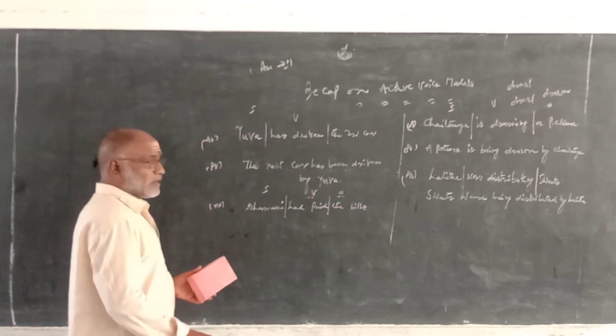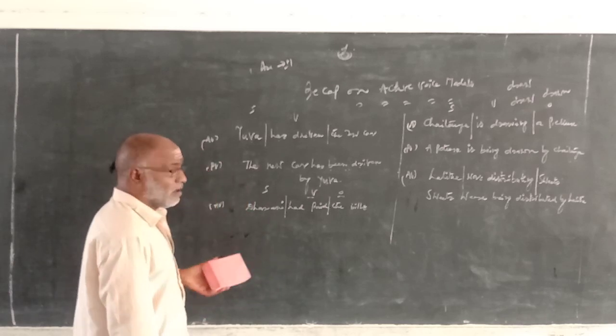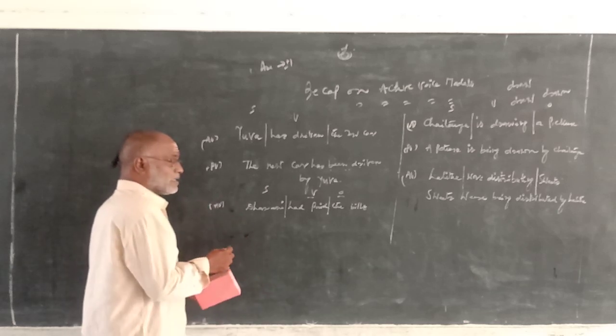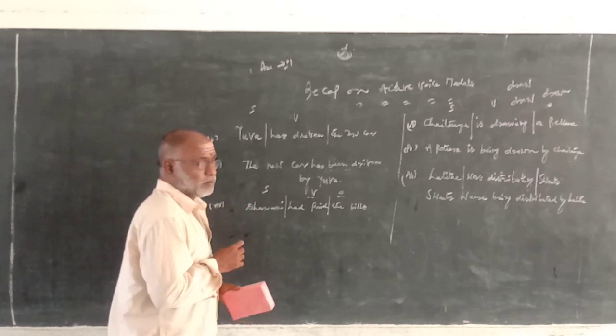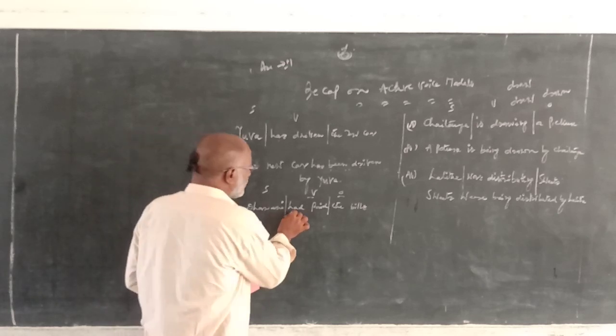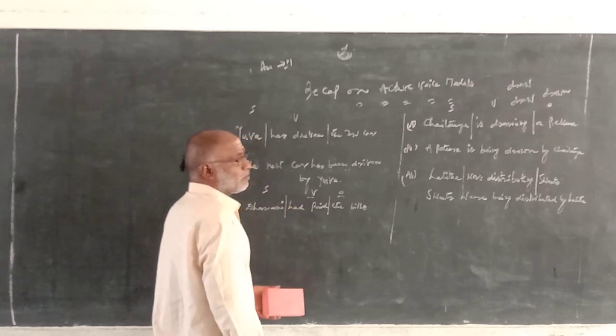In active voice, for perfect tenses, for singular we use has, and for plural we use have. But in past perfect, both for singular and plural, we use only had, whether it is singular or plural.